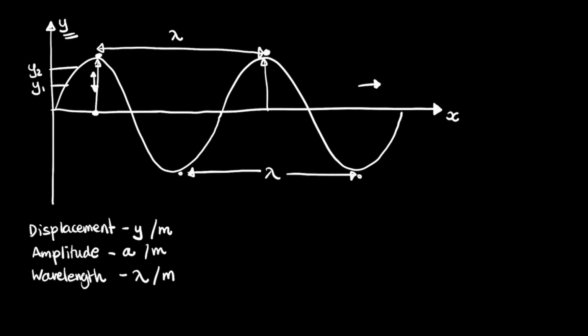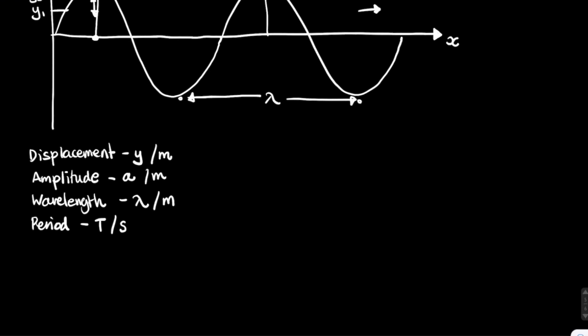The next thing is the period. And this isn't a distance, this is a time. Obviously a wave is a moving thing, and therefore there's time involved. And a period is basically the time taken for a whole vibration. So if you imagine this wave moving along the screen, it's the time taken to get from top to top. And we typically give the period the symbol T, and it's measured in seconds.